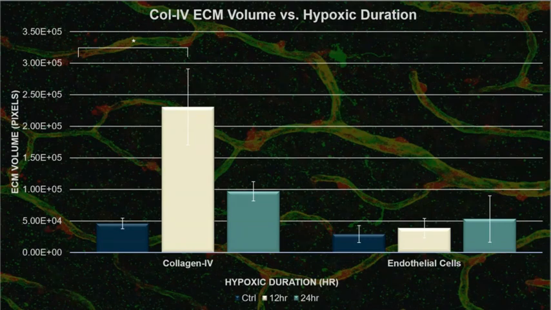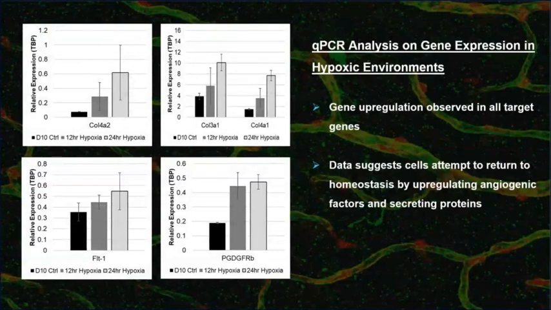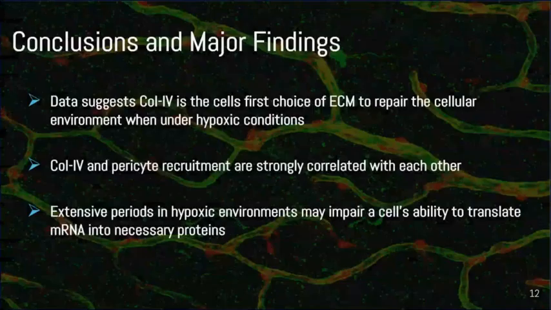After observing these trends, I really wanted to understand what was happening on the genetic level, and so I ran qPCR analysis on target genes in hypoxic environments, and I found increases in Col-III-A1, Col-IV-A1, and Col-IV-A2, which appeared to be driven by endothelial cells as they responded to the damage caused by hypoxia. On top of that, I found PDGFR beta, which is also called platelet-derived growth factor beta, transcript increased upon hypoxic induction, suggesting that hypoxia results in decreases in pericyte recruitment at the 24-hour period, but not at the 12-hour period.